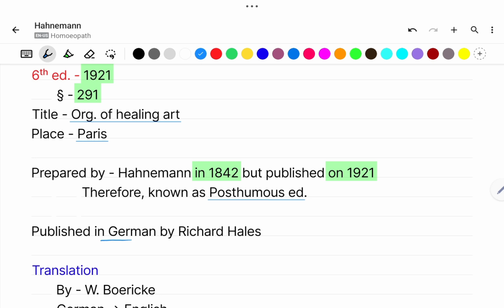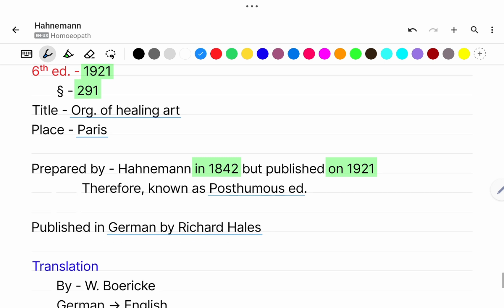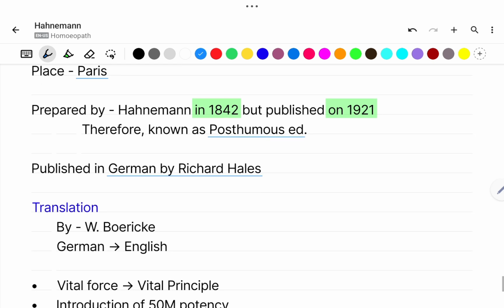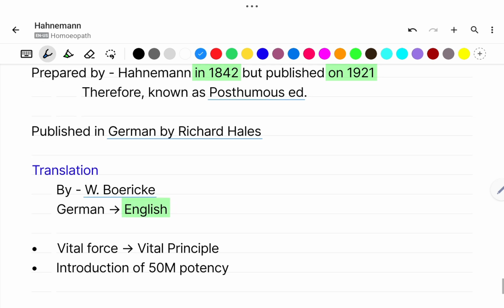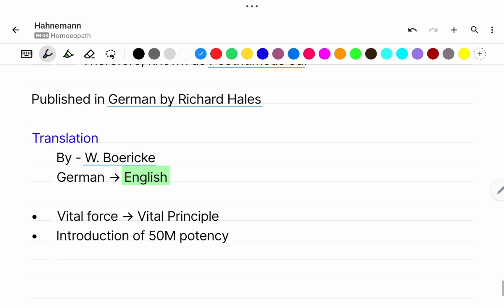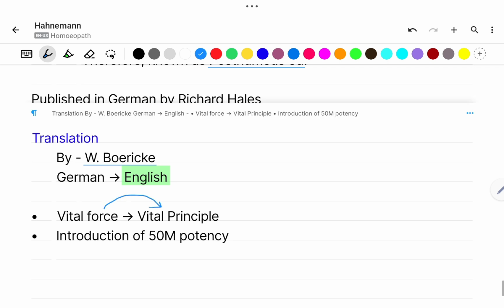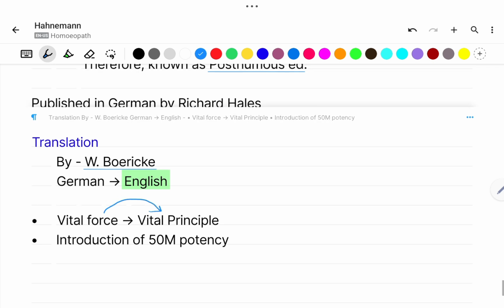It was published in German by Dr. Richard Haehl, and the translation of this edition was done by William Boericke in English language. In this edition, vital force was changed to vital principle and the 50 millesimal potency was introduced in the 6th edition.